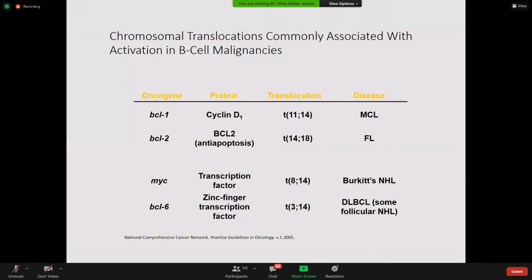Now coming to the chromosomal translocations commonly associated with activation in B cell malignancy. These are the translocations which are important to remember in case of lymphoma. Translocation 11-14 is associated with mantle cell lymphoma. 14-18 is associated with follicular lymphoma. Burkitt's most common translocation is 8-14. What is there on 14 here? What is there on 14? I told you yesterday.